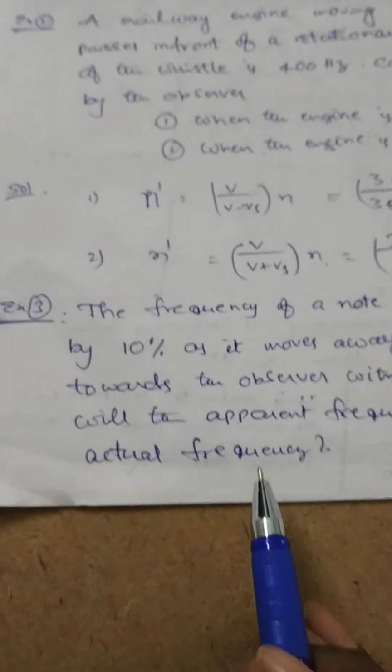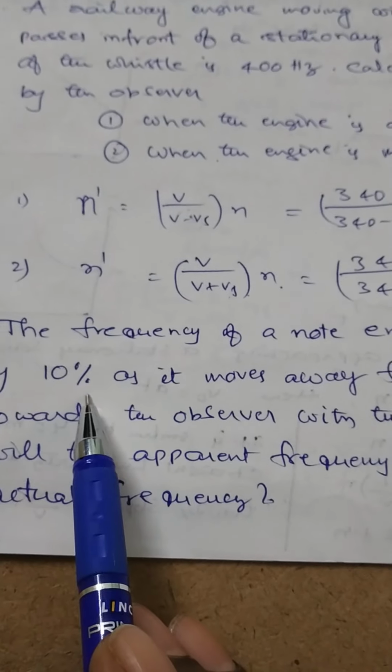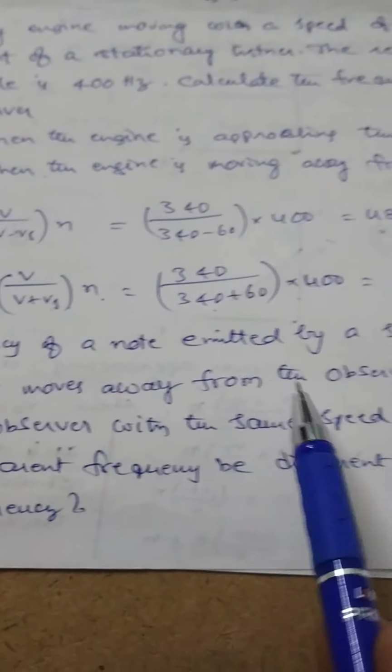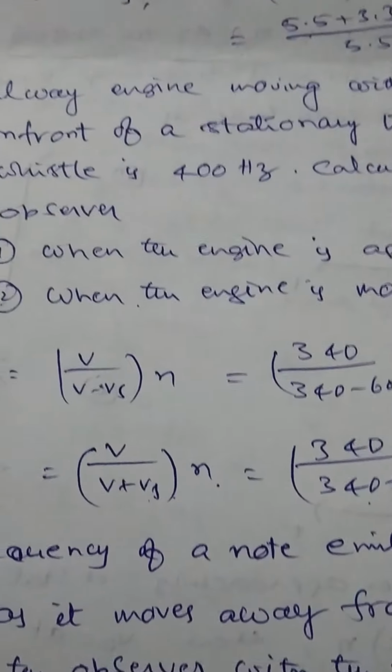Do you understand? The frequency of the note emitted by a source changes by 10% as it is moving away from the observer. Moving away from the observer means the apparent frequency will decrease.